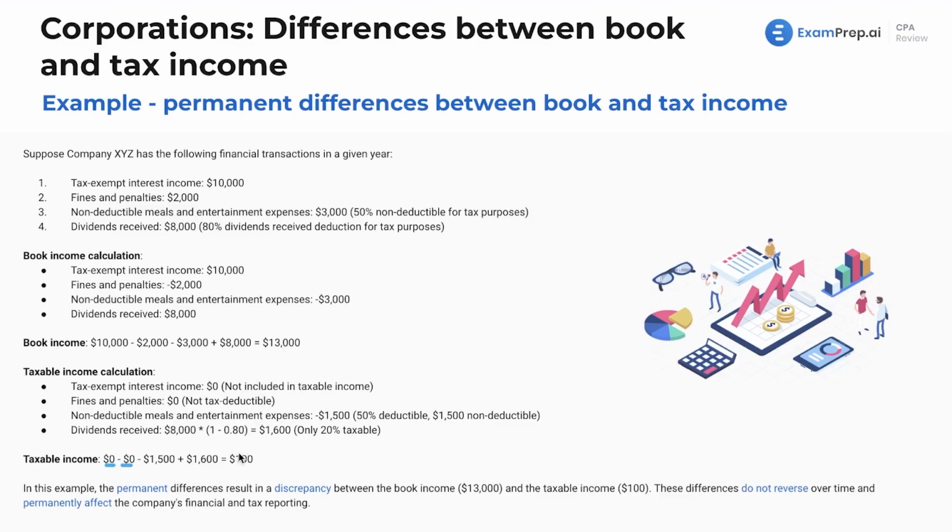So we see here the immense difference between what we could see. In this example, the permanent differences result in a discrepancy between the book income and the taxable income. These are not going to reverse over time, and these will permanently affect the company's financial and tax reporting.